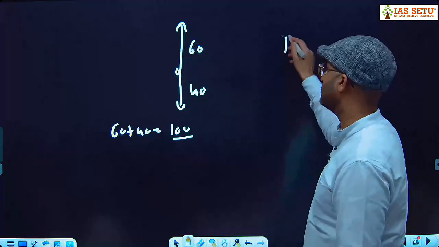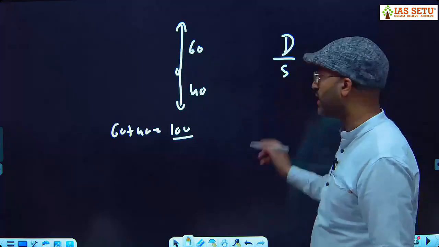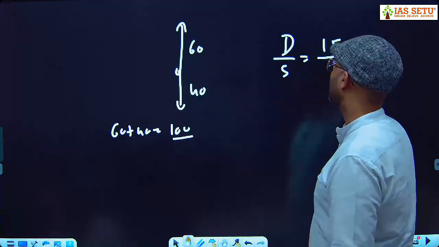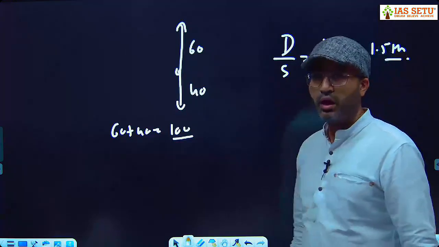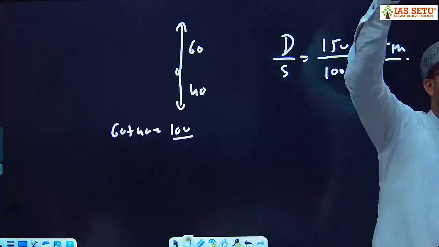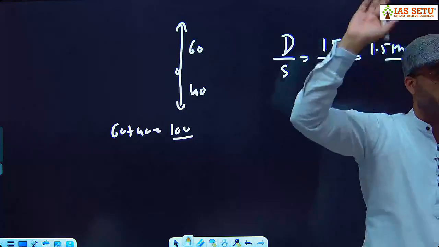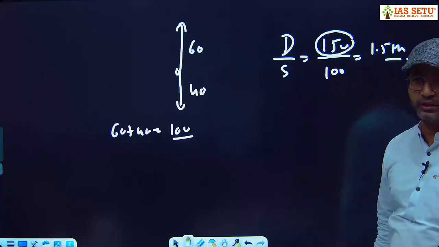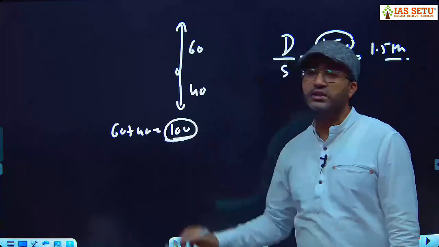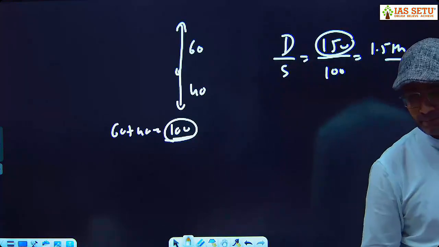So distance upon speed gives you the time: 150 km with a relative speed of 100, 1.5 hour. After 1.5 hour, these two trains will be 150 km apart. In how much time can they cover 150 km distance if their relative speed is 100? Okay.